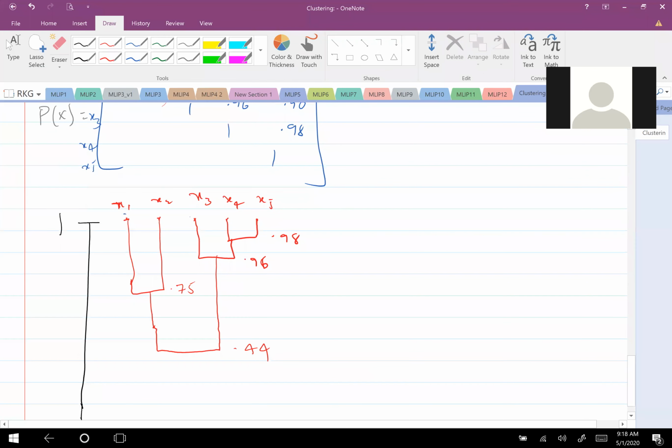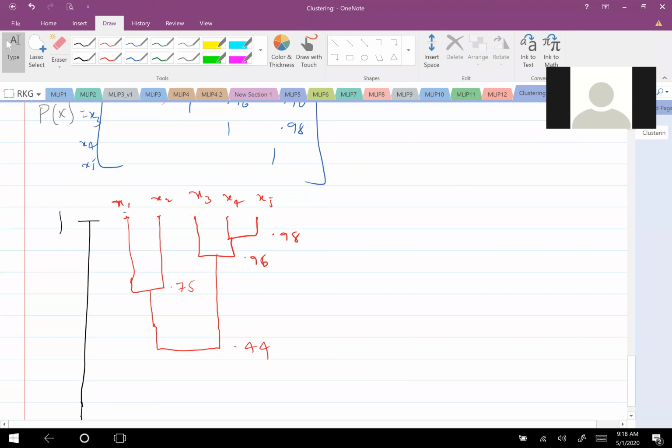Now with this, if I want to get 3 clusters, where should I break? What are the 3 clusters I will get? See, for example, C1, C2, and C3. Okay, 3 clusters if I want to get. What are they? X1, X2 will come as a single cluster if I want to get 3 clusters.